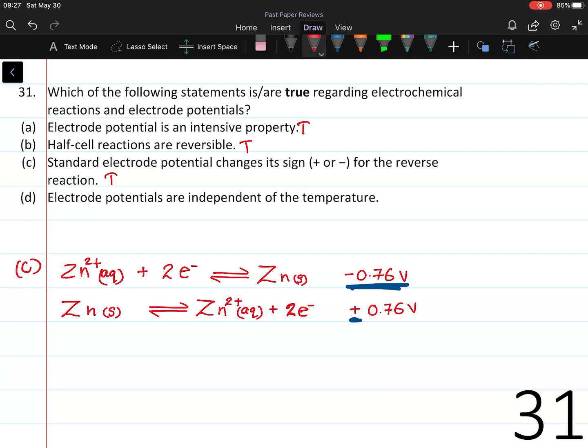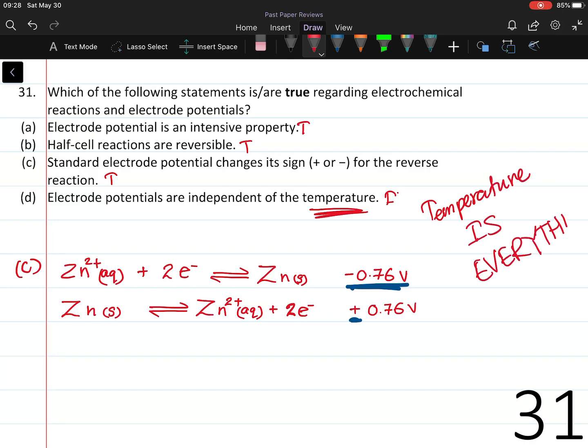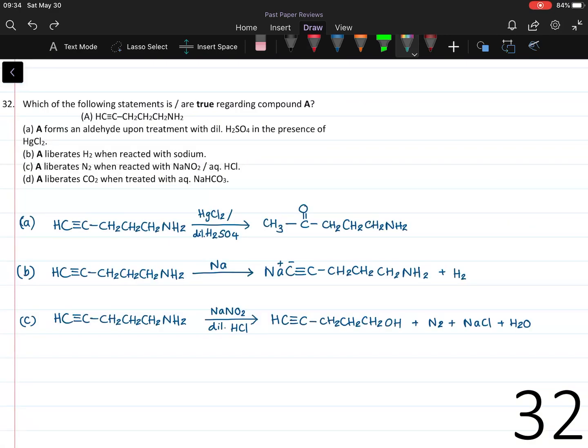Statement D. Electrode potentials are independent of the temperature. That is false. Electrode potential decreases when the temperature is increased. Therefore, we have true, true, true and false, which gives us the answer number 5. Question number 32. Which of the following statements are true regarding compound A?